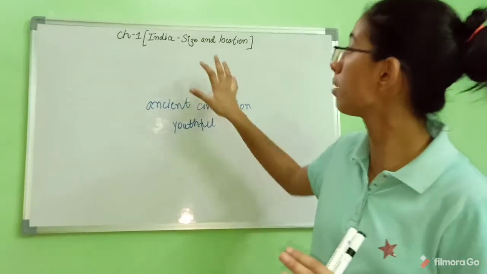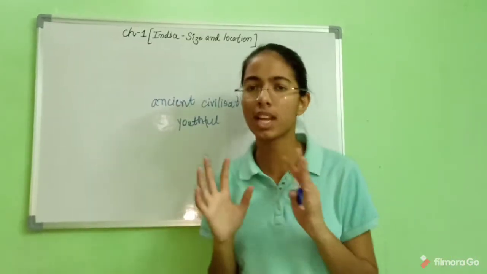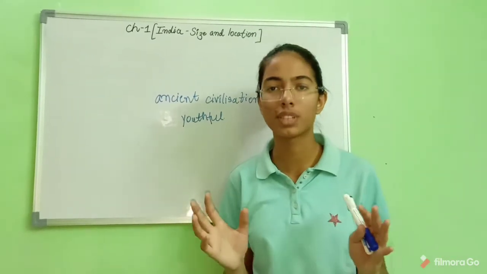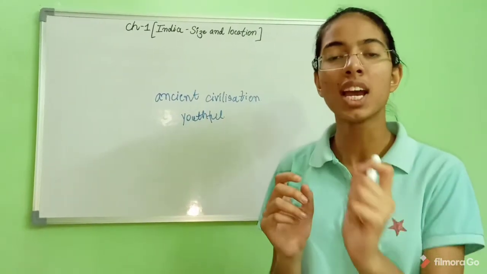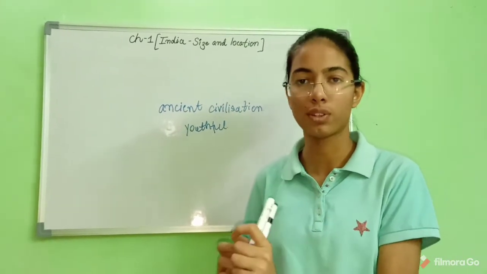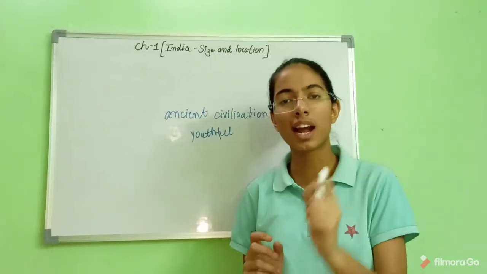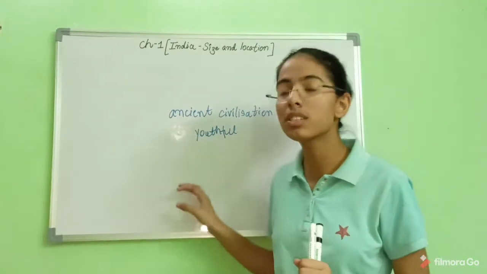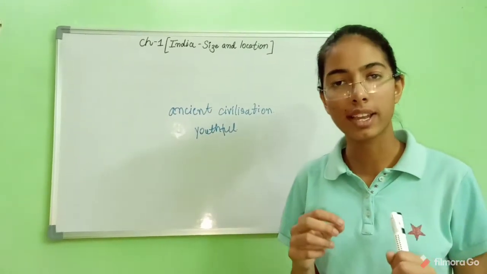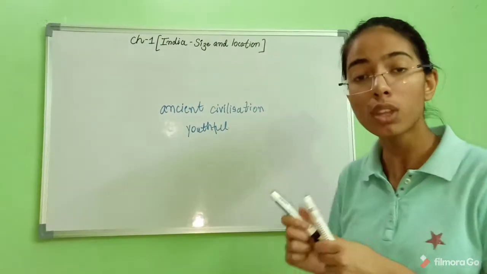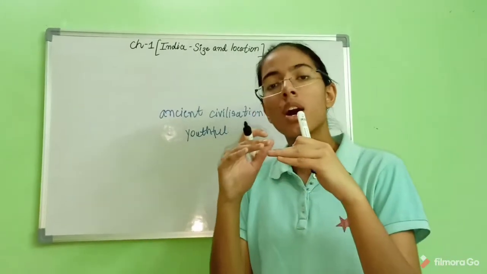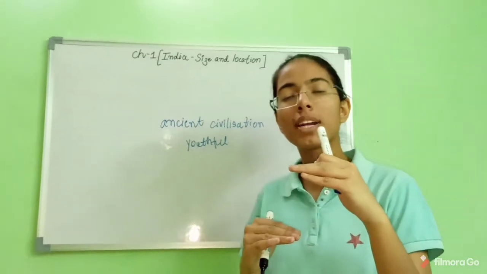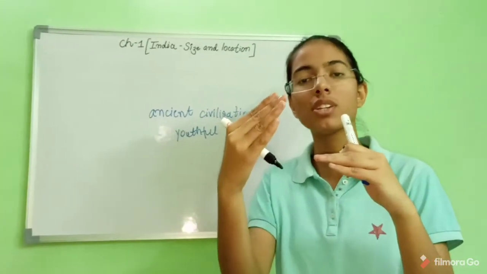Now let us move to the size of India. India is a very vast country. It is the 7th largest country in the world. Now, it lies in the northern hemisphere. On the basis of the equator, we have divided the earth into two hemispheres, two parts. The below part is the southern hemisphere and the upper part of the equator is the northern hemisphere.